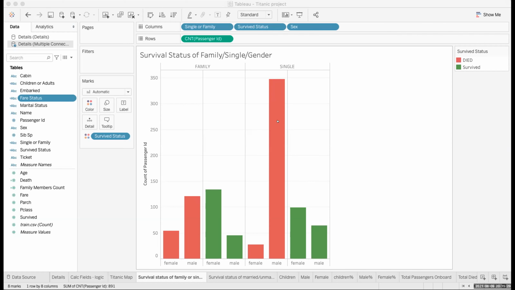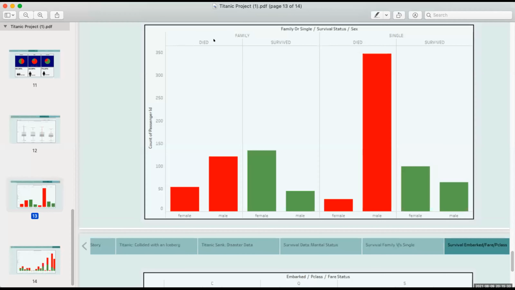I see this Tableau right now. Can you see now? Two panes they have, right? Died, survived, under the family, died, survived. How have they separated this? I'm not getting it while doing. You just have to put it in that column zone.